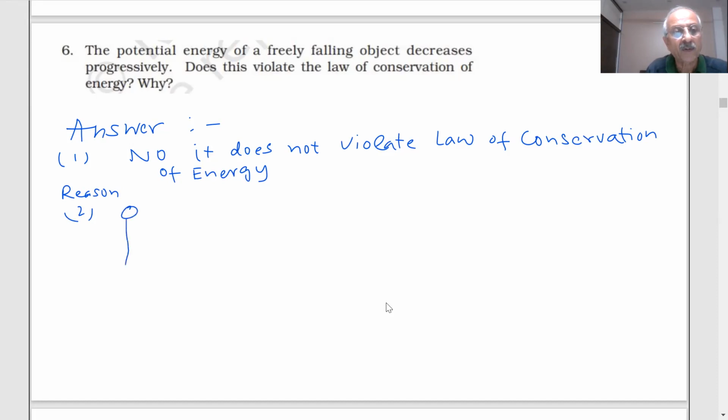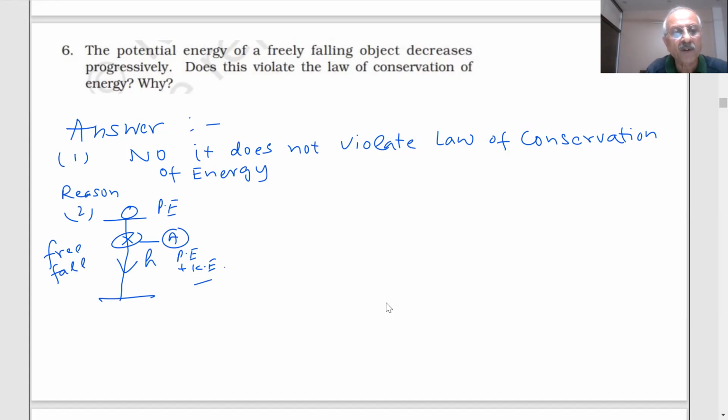So this object is falling freely to the ground. This is the height, so it has potential energy, and in between, if I take any point, it will have potential energy plus kinetic energy.